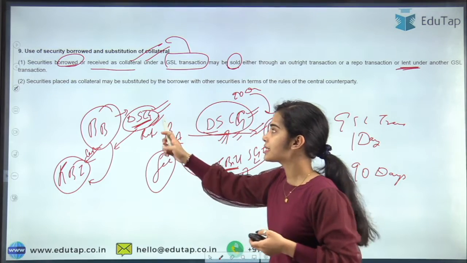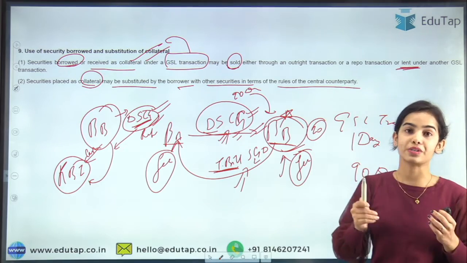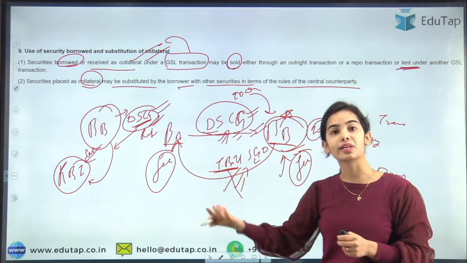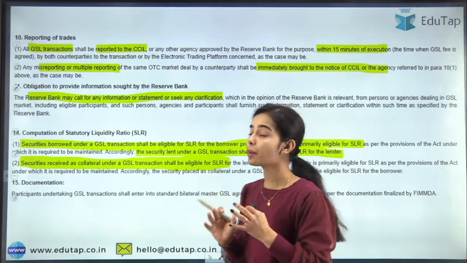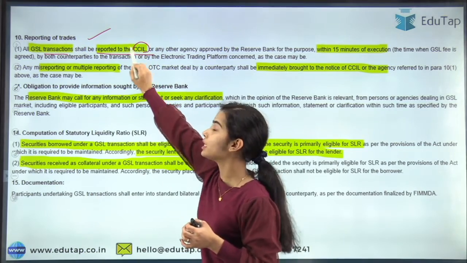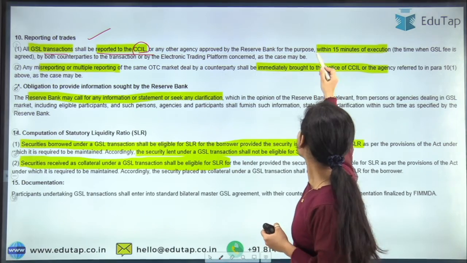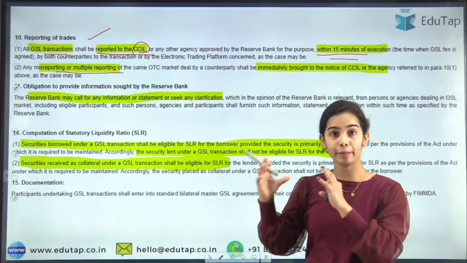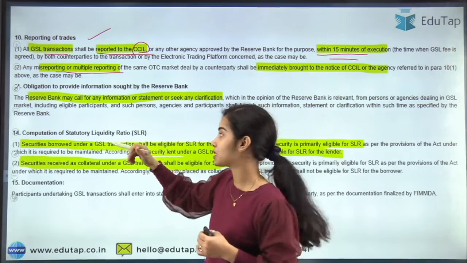Okay. So the securities placed as collateral may be substituted by the borrower with other securities in terms of the rules of the central counterparty. Now coming to reporting of the trade, all GSL transactions shall be reported to the CCIL, because this is the central counterparty for the GSL transactions, within 15 minutes of the execution. Any misreporting or multiple reporting has to be told immediately so that no action happens against them.